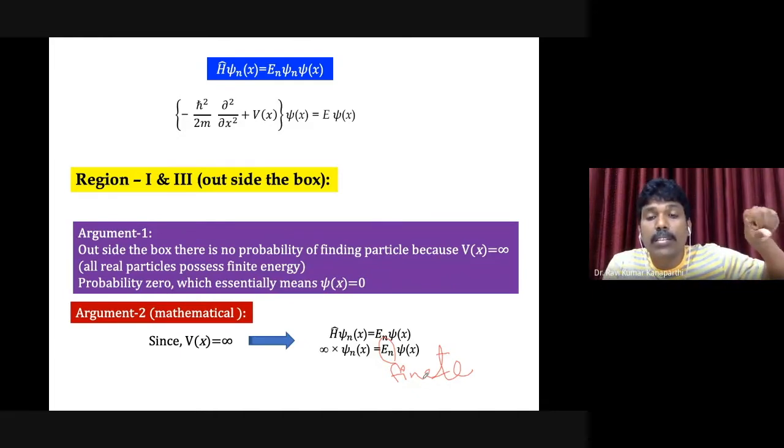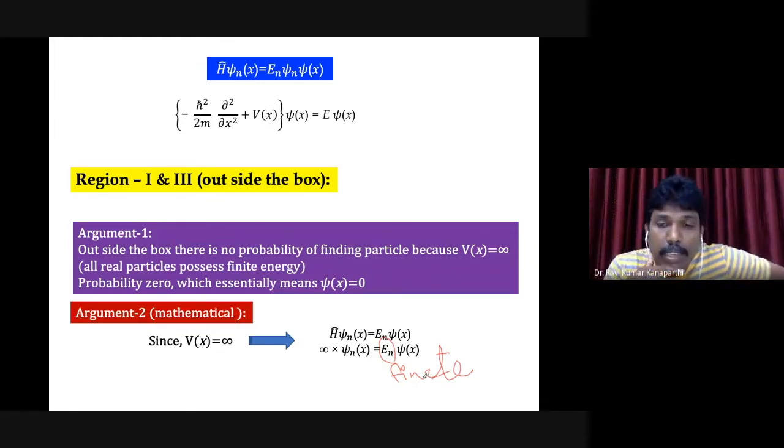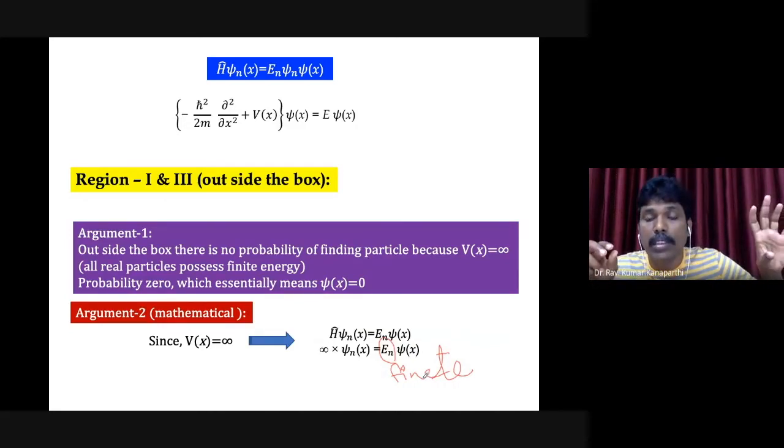Infinity is equal to a finite quantity multiplied by psi of x. How is this equality possible? You can see the equal symbol sitting in between, and on the left hand side you have infinity multiplied by psi of x, equal to a finite quantity multiplied by psi of x.